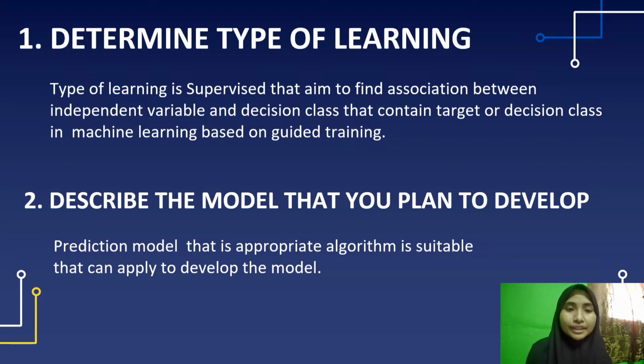The type of learning for our dataset is supervised learning, which aims to find the association between the independent variable and the decision class that contains the target, based on guided training in machine learning. The second question is to describe the model that you plan to develop. Our model is a prediction model, so an appropriate algorithm is one that can be applied to develop it.